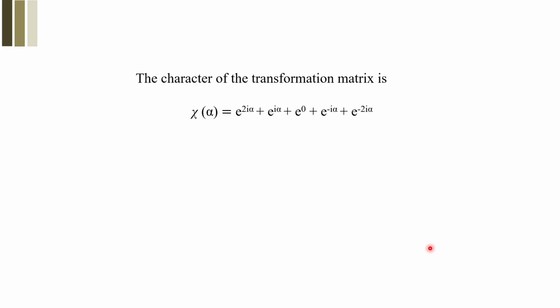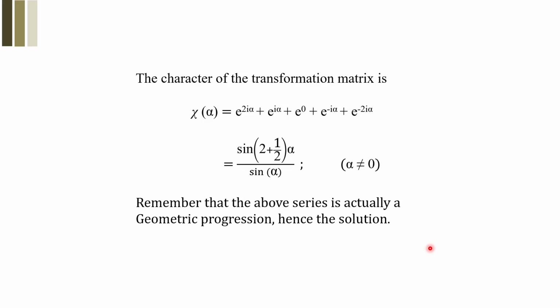And eventually, if you solve this mathematical twist, because it forms a geometric progression, the solution would be given by sin((2 + 1/2)alpha) divided by sin(alpha/2), where alpha must be a non-zero quantity. Remember that the above series is actually a geometric progression. It can very easily be worked out, but we are not interested in giving the solution of the same here. Let's assume that this is the solution, and in fact, there would be a general solution as well.